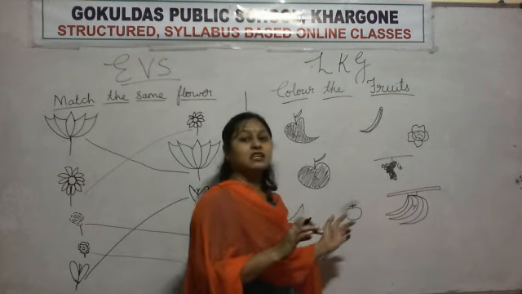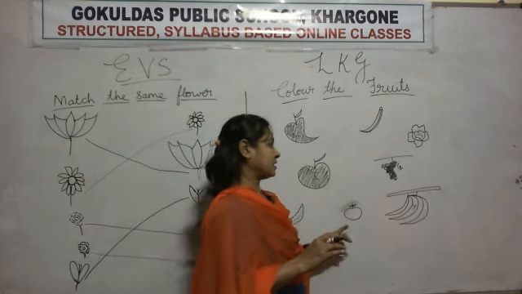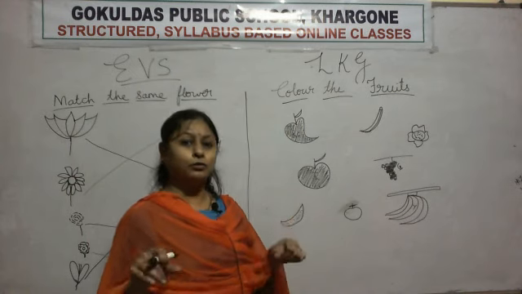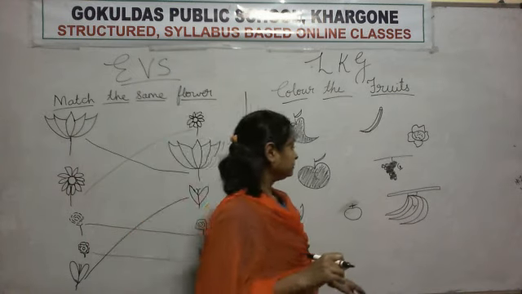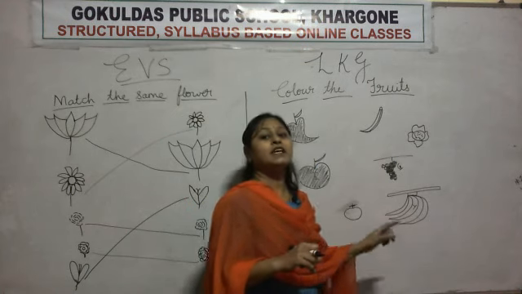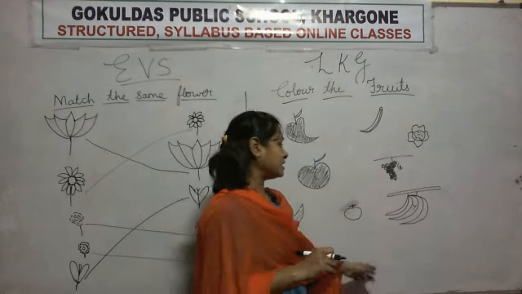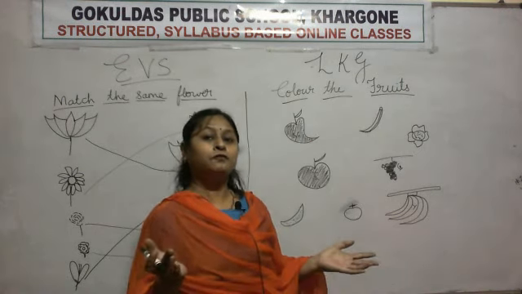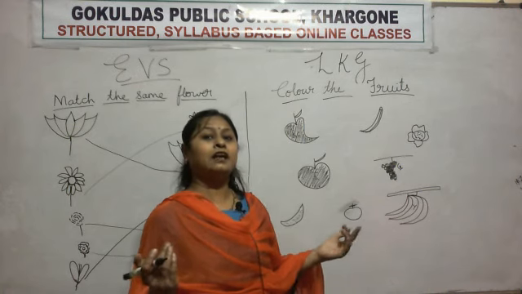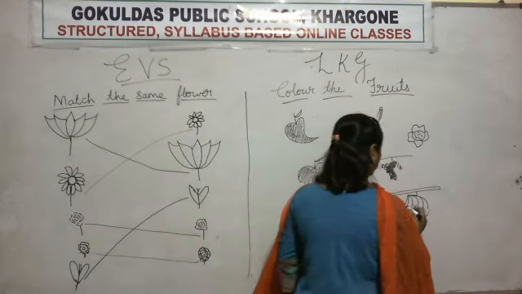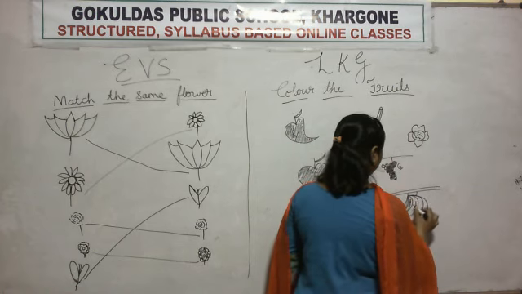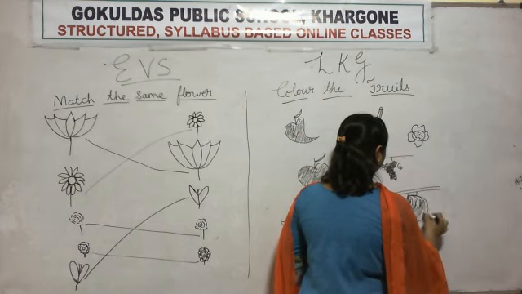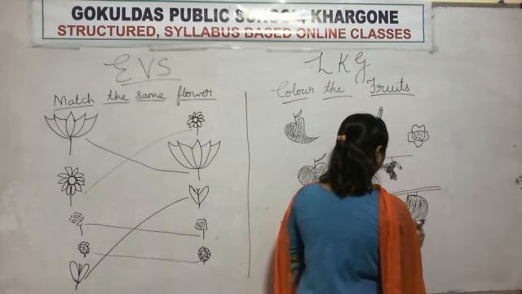Okay, what is this? This is tomato. So what is it? It is a vegetable. So we will not do any color. Okay, what is this? This is banana. So banana is a fruit. So what will you do? You will color the banana.